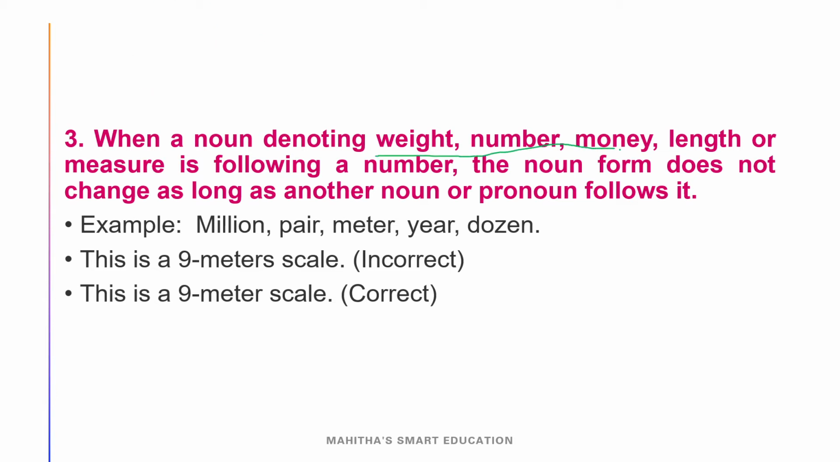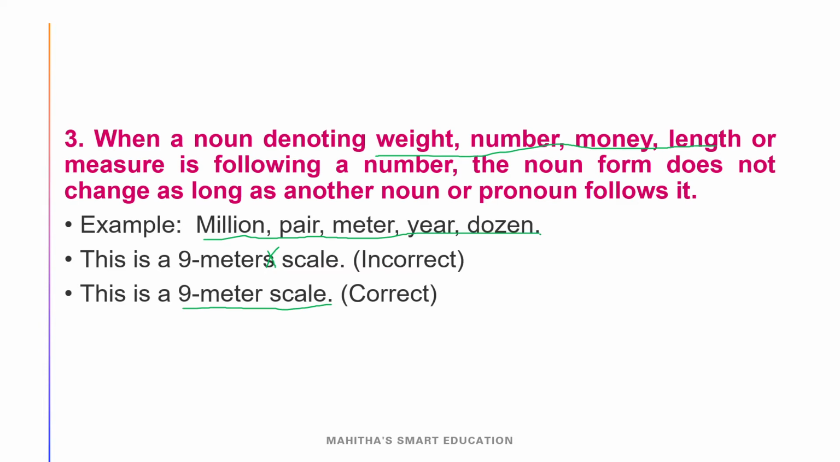Okay. And our third golden rule is when a noun denotes weight, number, money, length, or measurement, anything related to these terms, we have to take only the singular form. We don't have to use the s in that. For example, "this is a 9-meters scale" is wrong. We don't have to use s here. We don't take the plural here. "9-meter scale" is the correct answer. Remember, similarly for million, pair, meter, year, dozen, we don't take s.